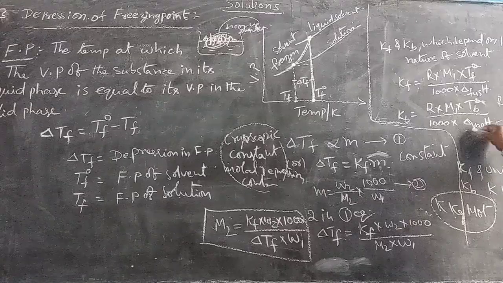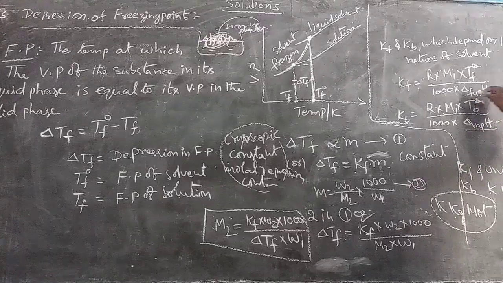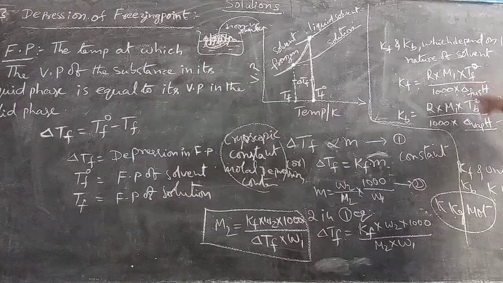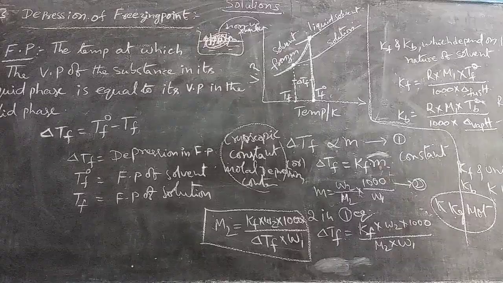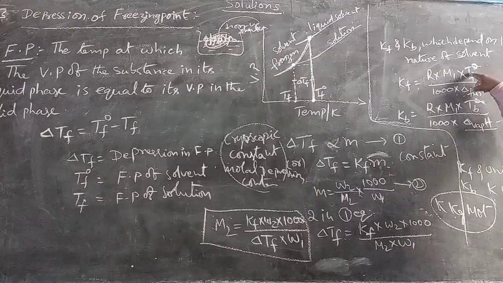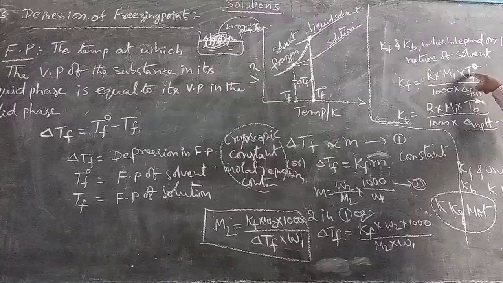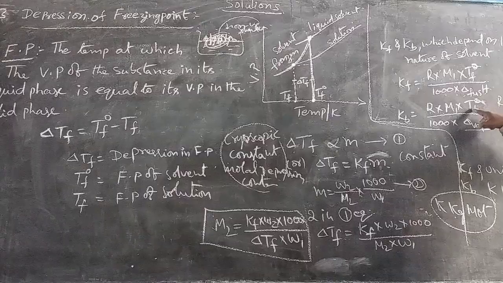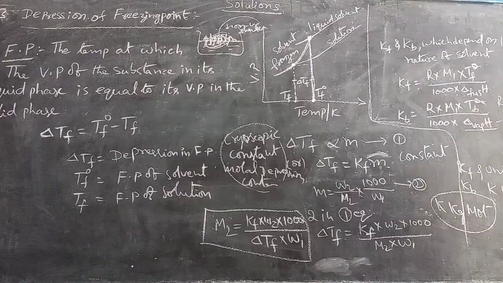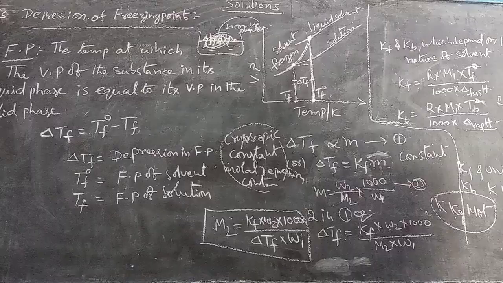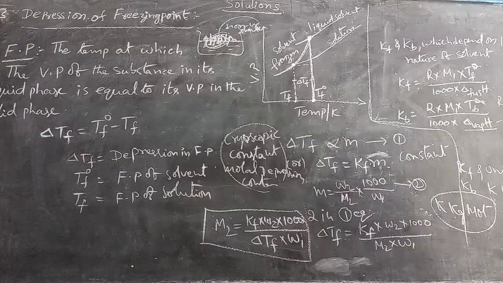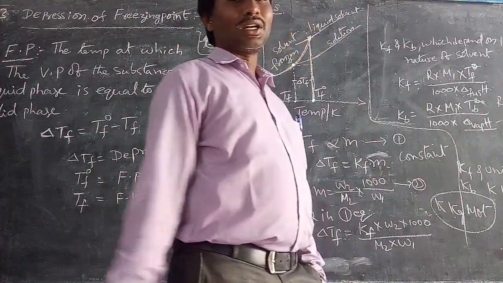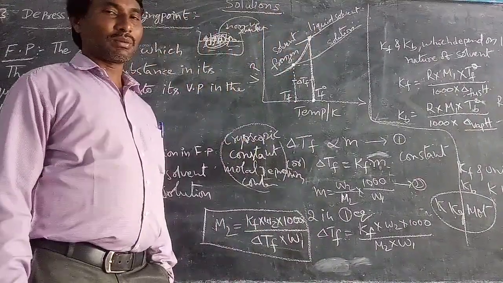Tf naught is the freezing point of the pure solvent, and Tb naught is the boiling point of the pure solvent. R is the gas constant, and M1 is the molar mass of the solvent. We can use this for some of the problems.